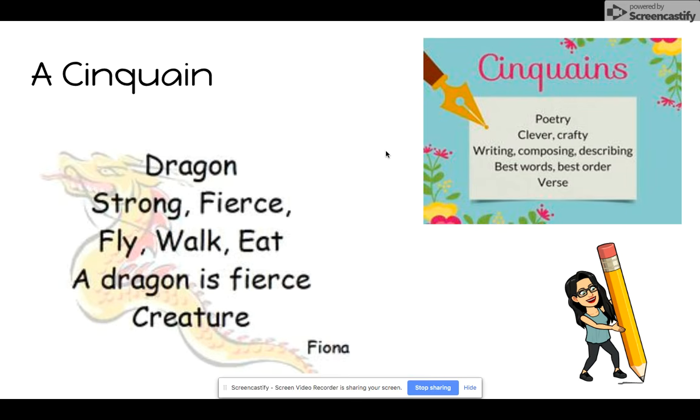Here is another example of a cinquain that has been wrote by somebody called Fiona. Dragon, strong, fierce, fly, walk, eat. A dragon is fierce, creature.